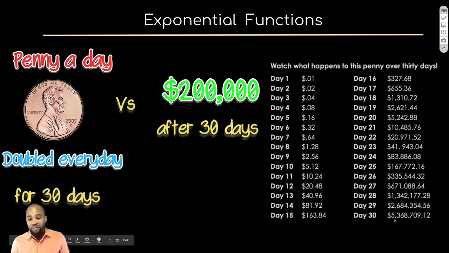Let me say it, $5 million. Now you're sick. You're like, that 200 grand is nice. And you're probably okay because you're like, I got a lot of money in my hands, but this ain't gonna last as long as 5 million. And you would have thought, only if I knew how to do the math, I could have calculated this and figured that out. And what if it was a 31 day month? How much would that be? 10 million. And I'm hoping that's what you said.